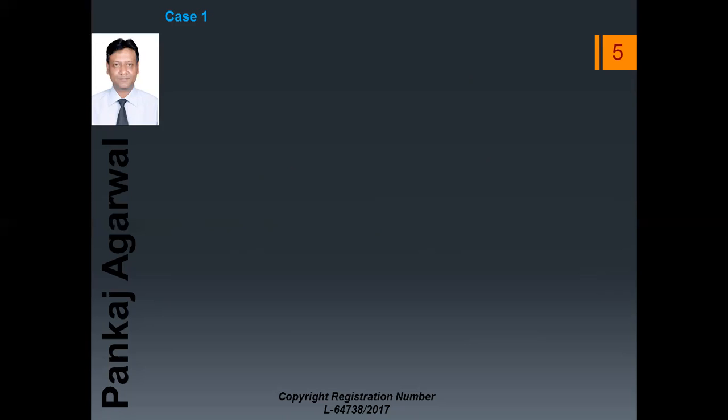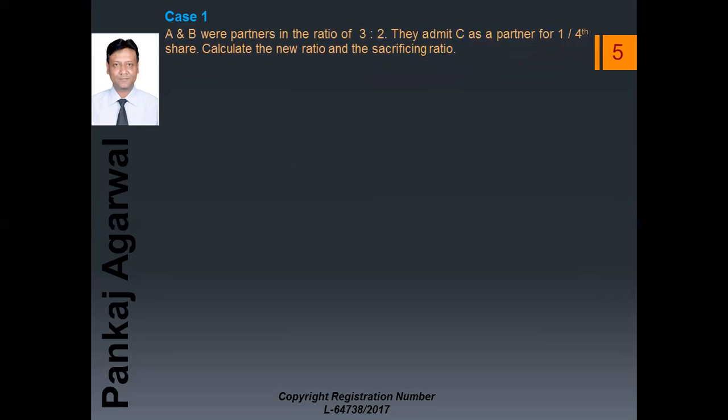Let us go for case number 1. Say A and B are partners in the ratio of 3:2. They admit C as a partner for 1/4 share. Calculate the new ratio and the sacrificing ratio. In this question, we are not given how the new ratio is to be calculated. In such a case, the question will be solved like this.